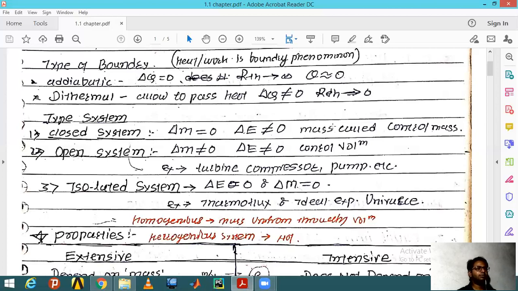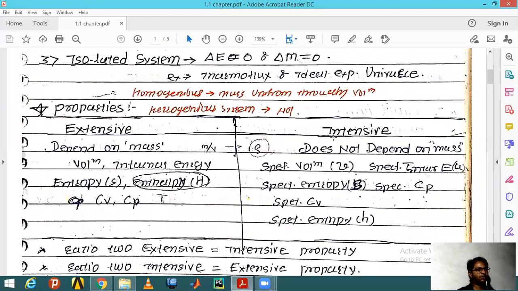If you come to the properties of a system, everything has its own property. With that property we are able to define that thing, and we can check its values and its quality. We can say exactly whether it is good or not. Properties are basically divided into two different kinds: extensive property and intensive property.